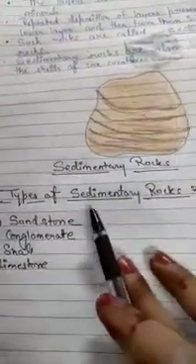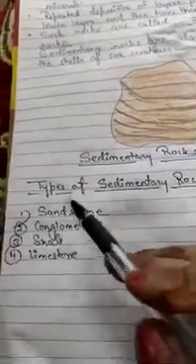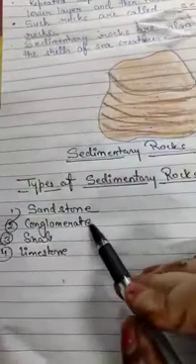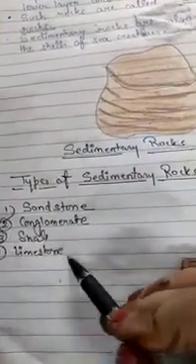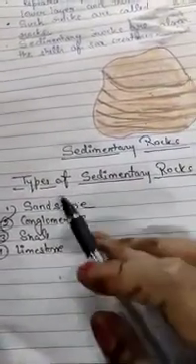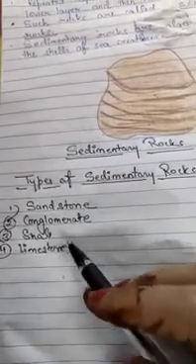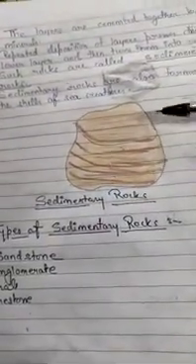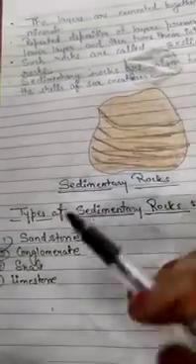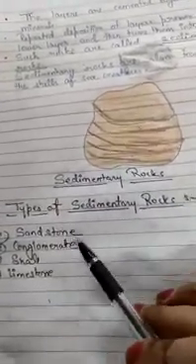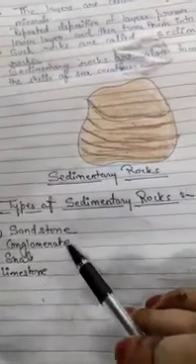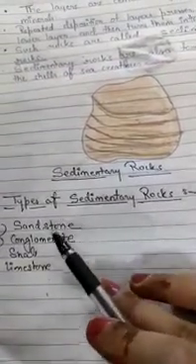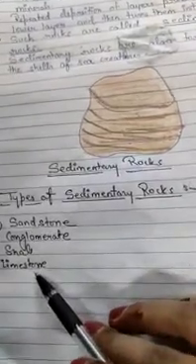Now types of sedimentary rocks. There are basically 4 types of sedimentary rock, that is sandstone, conglomerate, shale and limestone. So in this way we have completed what sedimentary rocks are and how they are formed. Types of sedimentary rocks we will study in detail in our next class. So we will cover types of sedimentary rocks and metamorphic rock in our next class.